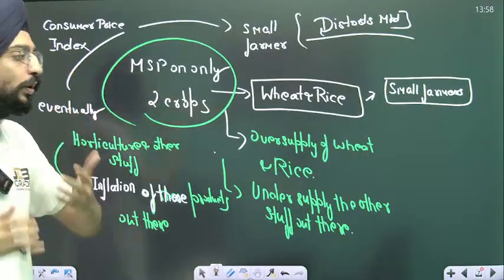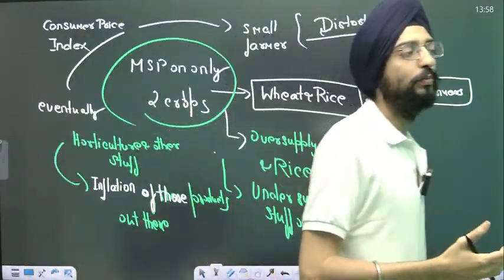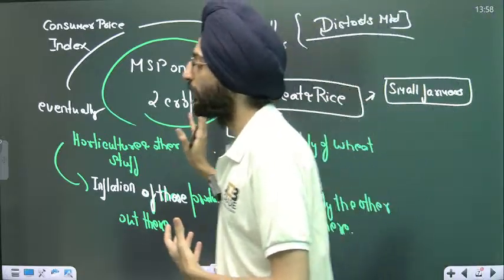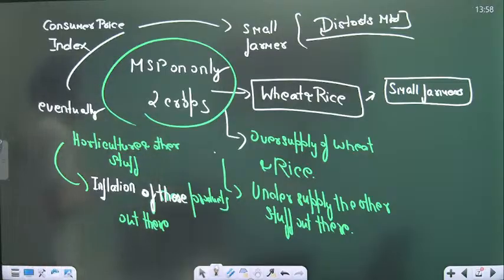If they buy certain food, they are paying more because of inflation, because of this distortion in the market.